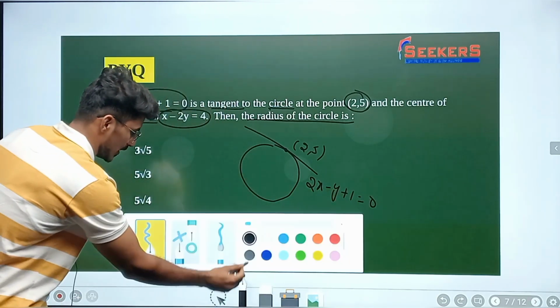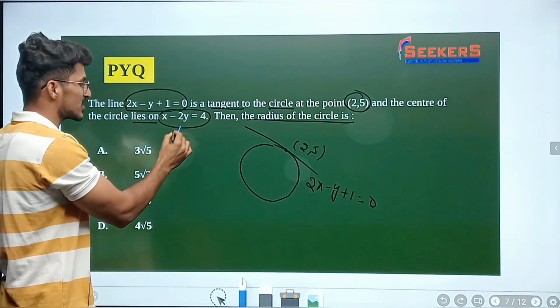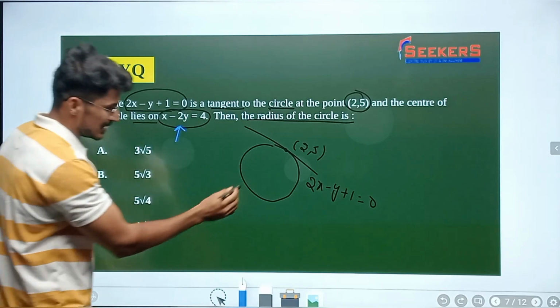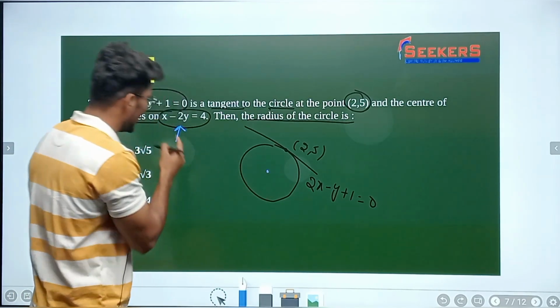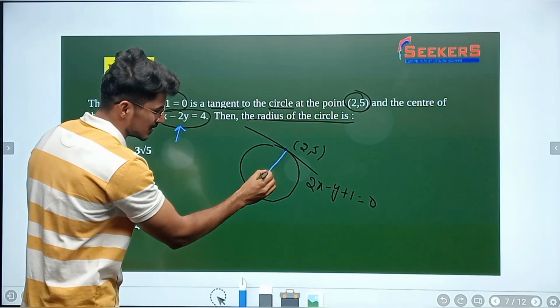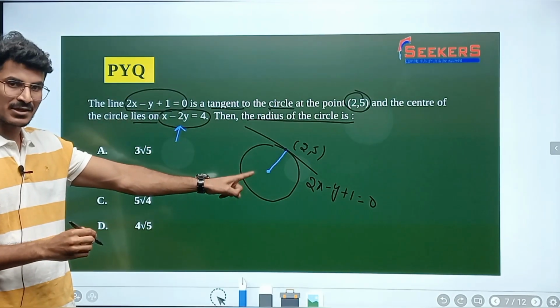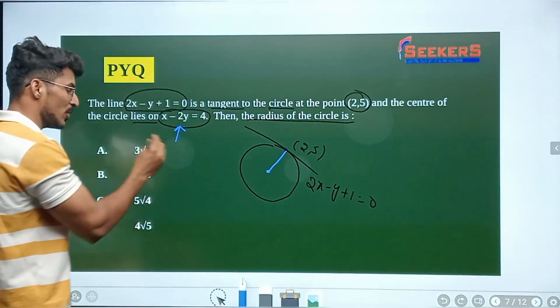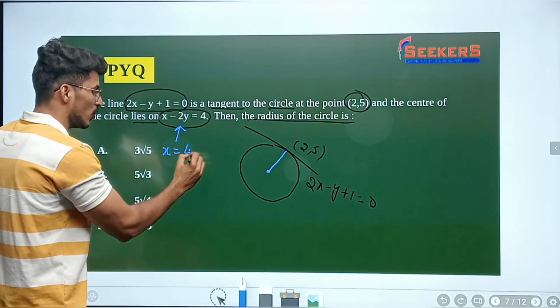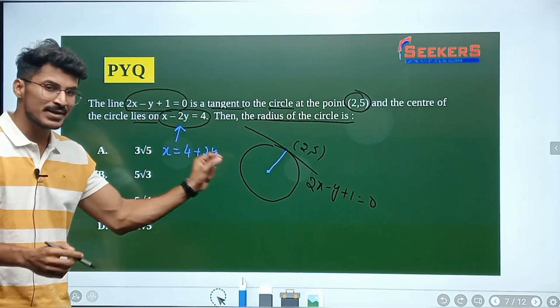Alright, so here again, what he has given: the center of the circle lies on x minus 2y is equal to 4. So the center of the circle is going to lie on x minus 2y is equal to 4. Now let us have a perpendicular distance from this point to the center. I am not sure what exactly the center of this circle is, so x is equal to 4 plus 2y. So let us try to make the coordinates of the center.